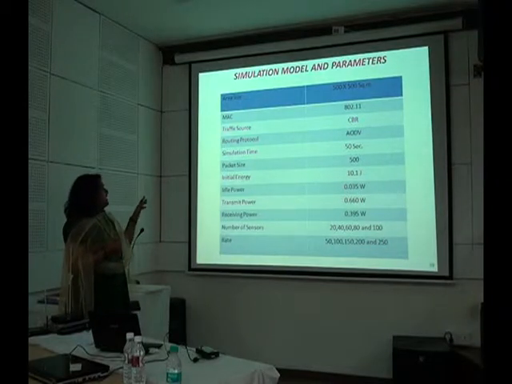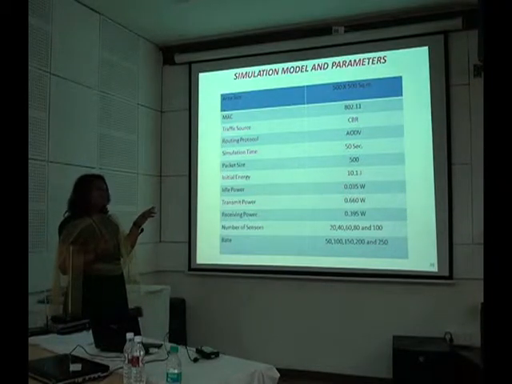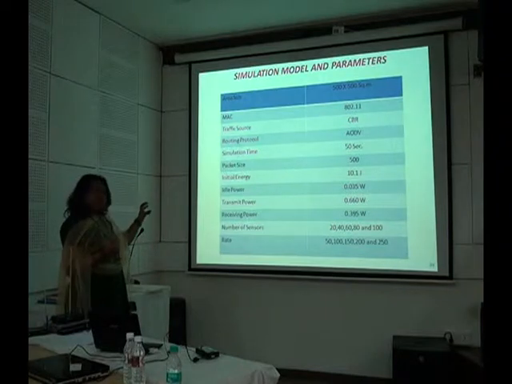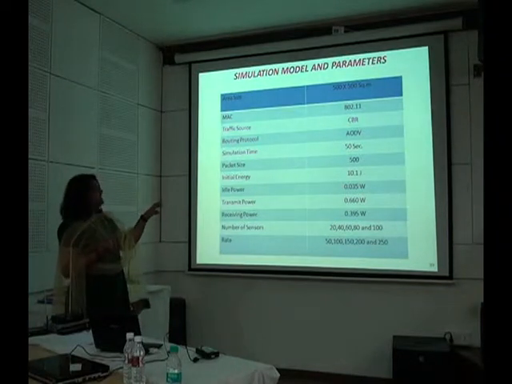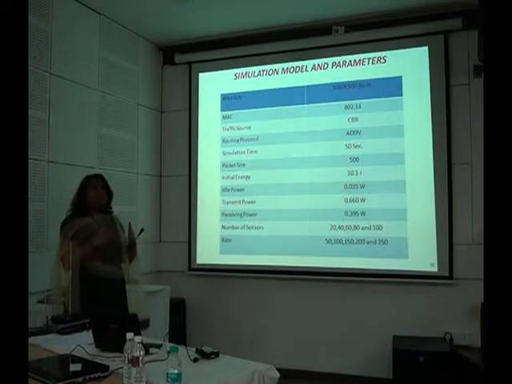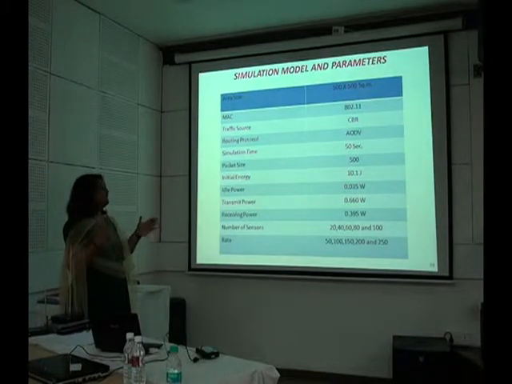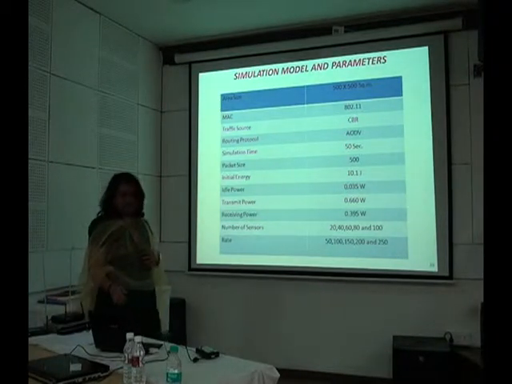Ideal power we have assigned as 0.035 watts, and likewise the transmit power and receiving power we have assigned as 0.660 watts and 0.395 watts, and then we have gone on varying the number of sensors from 20, 40, 60, 80 and 100, as well as we have varied the rate as 50, 100, 150, 200 and 250.